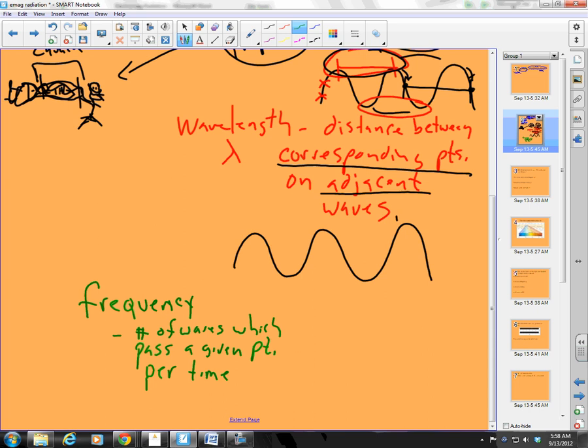Usually it's per second or per minute. So 20 waves per second, 20 waves per minute. And what do we mean by that?